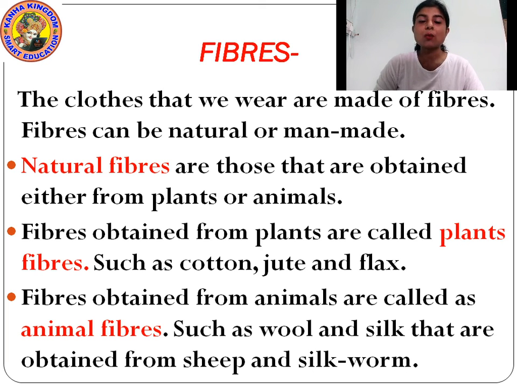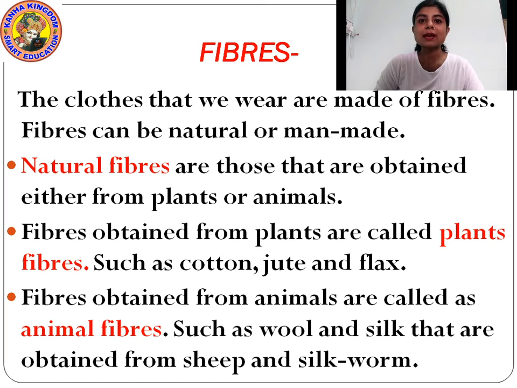What are natural fibers? Natural fibers are those that are obtained either from plants or animals. Fiber is a kind of thread actually. These fibers, like thread, wool or cotton, are what we use to make clothes.